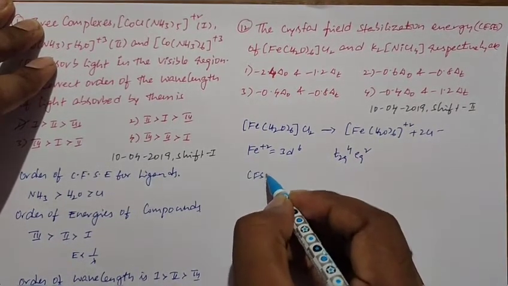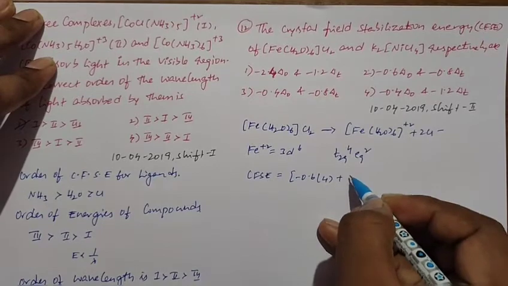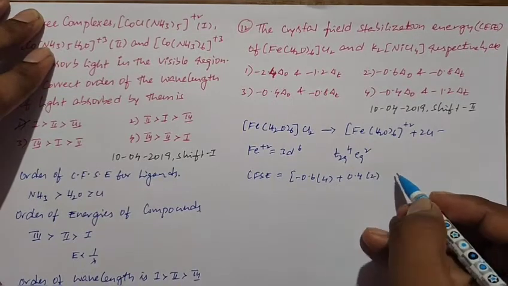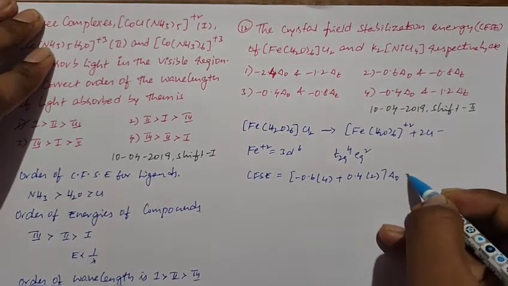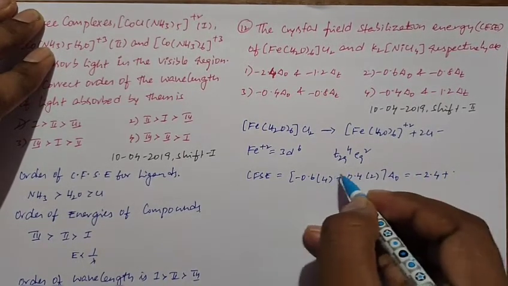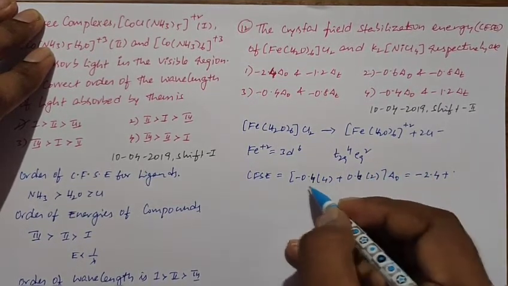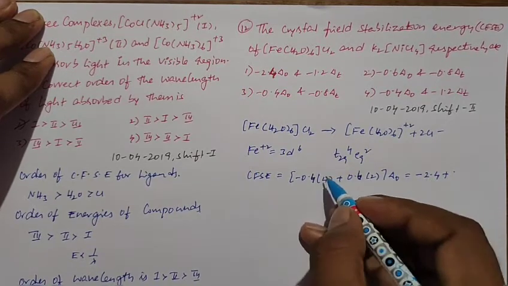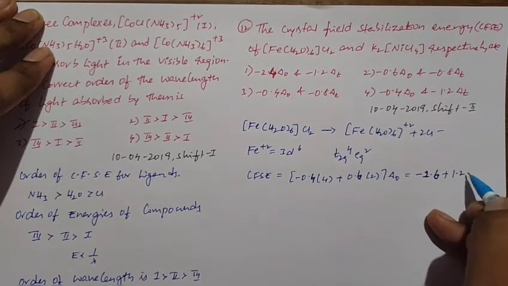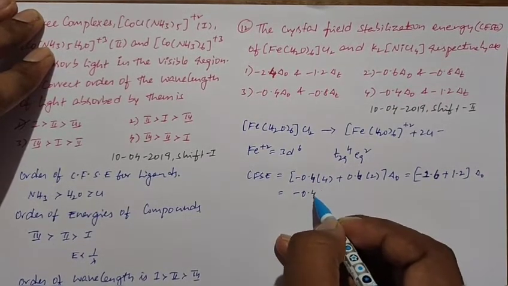Then the crystal field stabilization energy is equal to minus 0.4 into 4 plus 0.6 into 2, into delta naught. After simplification we get minus 1.6 plus 1.2 into delta naught. Finally we get minus 0.4 delta naught.